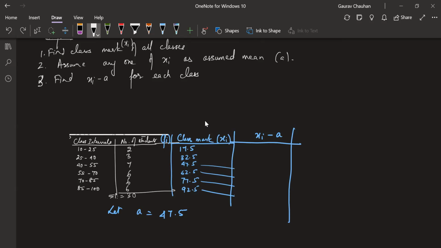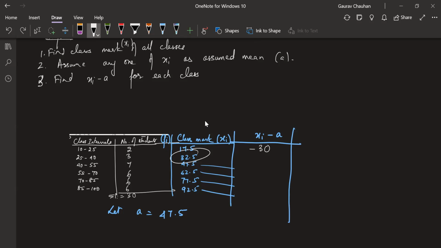Yes, Bindu? I am just choosing any one. Assume any one of them. You pick your choice. No such rule there. Try to choose something which is in between so that things will get cancelled off. It is okay if you choose 17.5 also. It is okay if you choose 92.5 also. But any one of these 6 you should choose. We're just picking one. Later on it will get corrected automatically. We are picking it for some reason. You will see that later, to make the calculation a little less. That's our goal here. So minus 30.